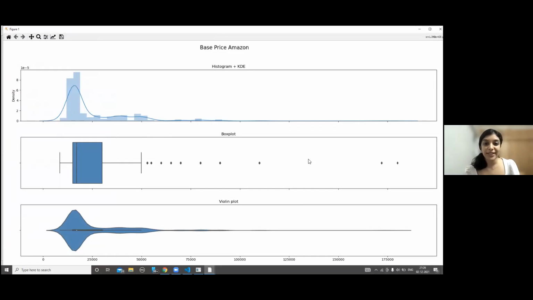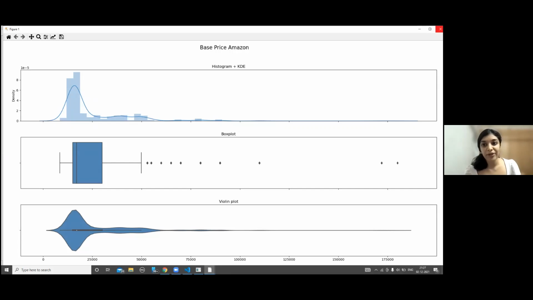So here we've used 3 plots to analyze the distribution of values of different features that we have scraped. And right now we're looking at base price Amazon. We've used histograms to gain an understanding of the specified range of values. Additionally, we've included a KDE plot in this case as well to understand the probability distribution while we are seeing the histogram. Next, we have a box plot to look at the distribution of values again, as well as watch out for outliers. And our third plot is a violin plot, which compares the distribution across different categories.